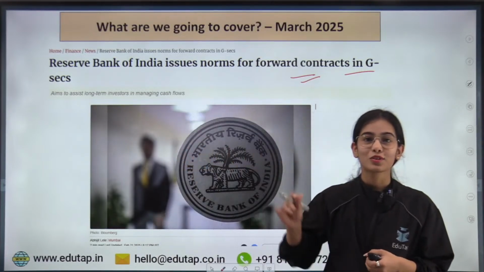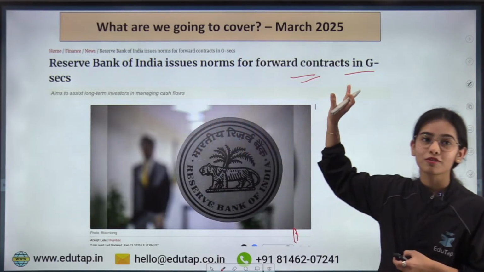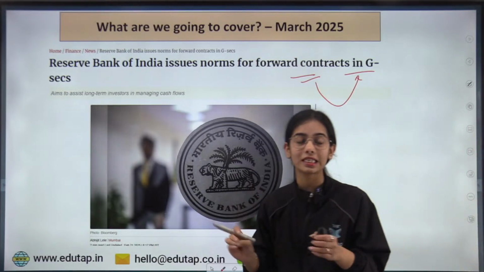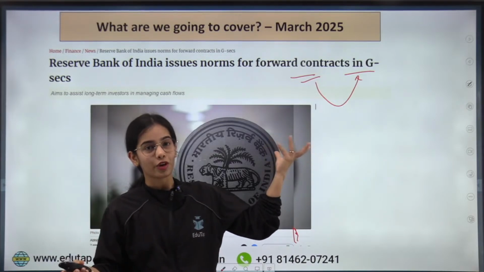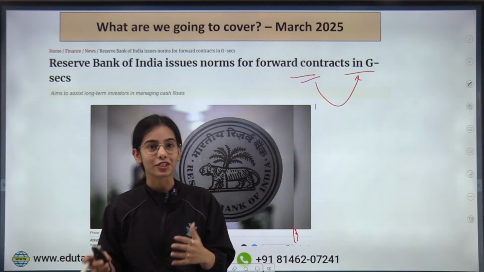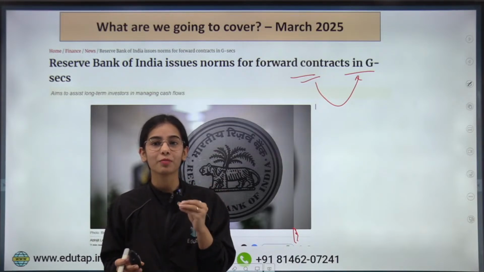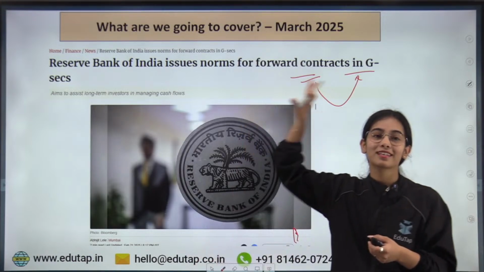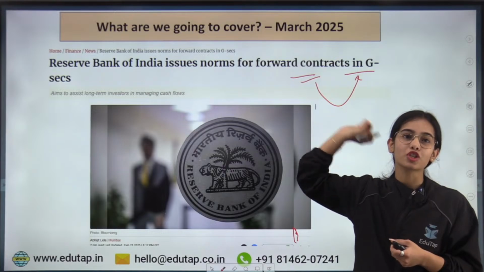Okay. So we are going to discuss the directions in regards to the forward contracts in government securities. So the Reserve Bank of India has released the directions for the forward contracts in government securities that we are going to discuss in today's session, and this is going to be a very important session. This is going to be a very important topic for all of you, as this is the first time that the RBI has released such directions.